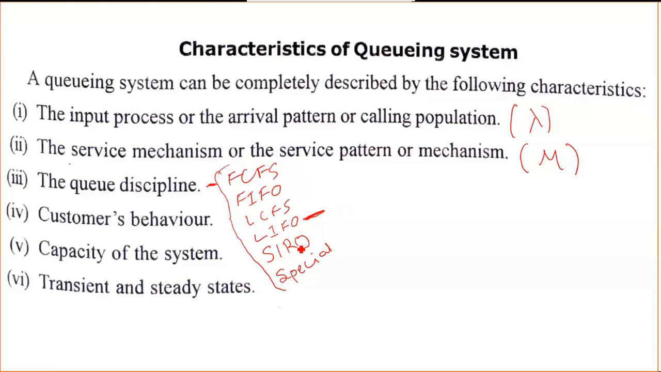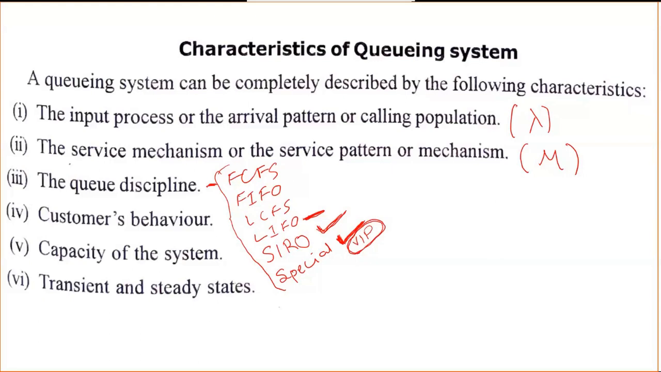And SIRO means service in random order. If there are 10 people, you can randomly give the service. Special in the sense, those who come with a special category. Like if out of 10 students, one person is very close to some person, then they can give service to that person. Or if you go to a hospital and you are a VIP, then there will be special treatment, so we consider it as special. So these are all the queuing disciplines.